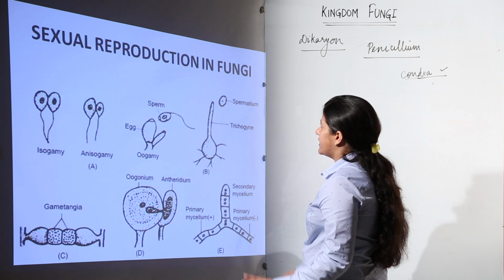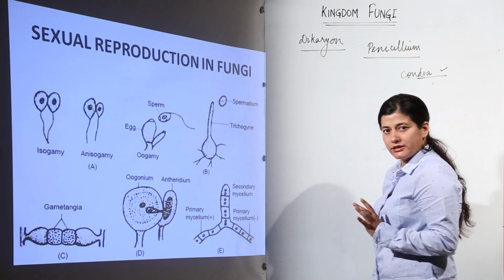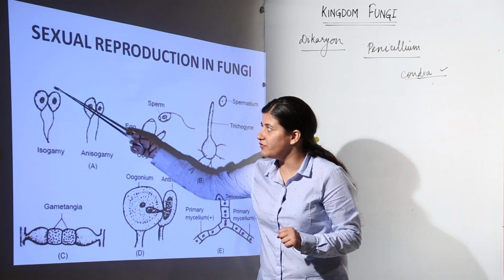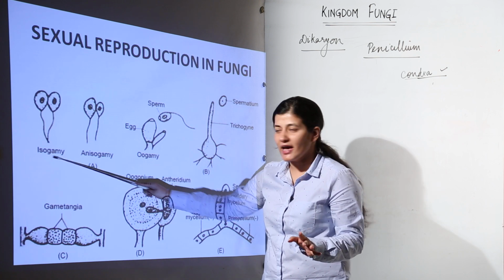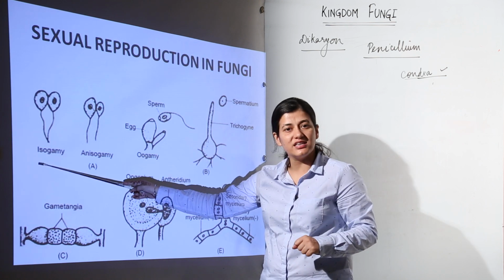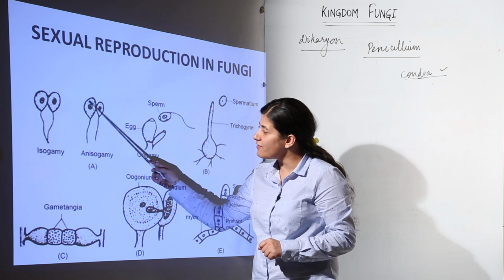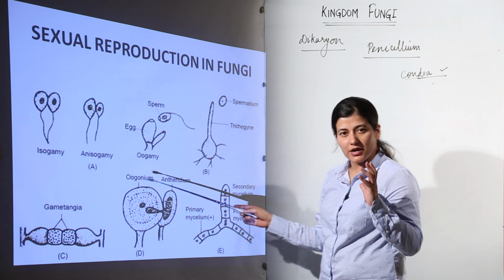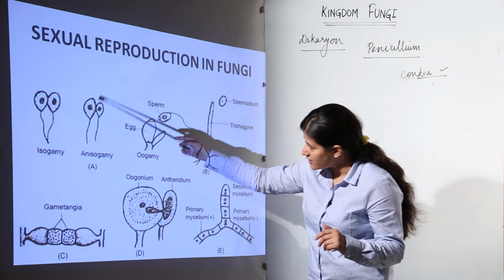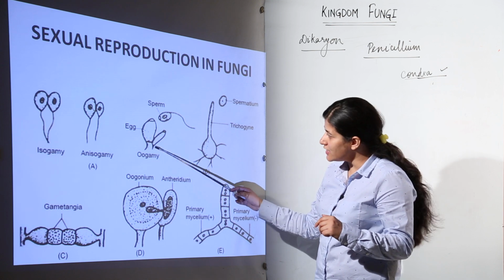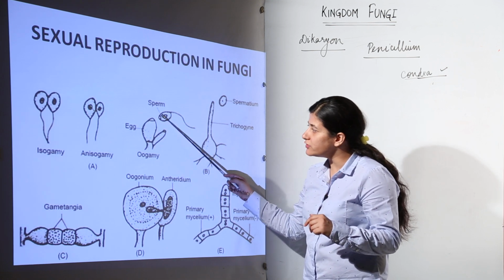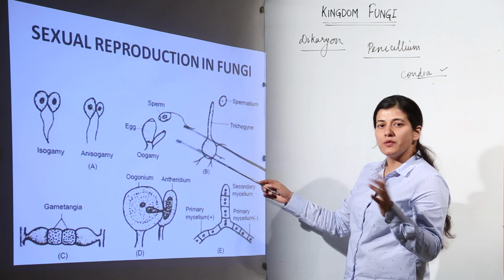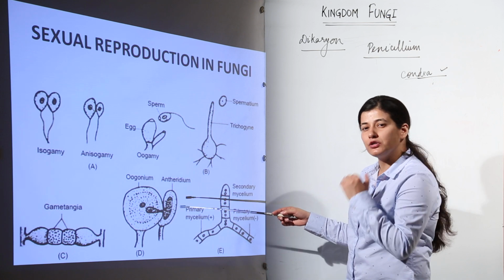Next is the sexual reproduction in fungi. As we had discussed earlier, the gametes are formed, and they undergo isogamy. If they are of similar shape and size, they would be isogamous and their fusion would be termed as isogamy. Second is the condition when we have anisogamy, where two gametes are of different size. The fungal mycelium has given rise to the gametes and it could be in this form. Then we have oogamy. There is a large sized egg and a motile sperm which comes to the egg and fertilizes, it forms the zygote, it would undergo meiosis and then they would germinate.